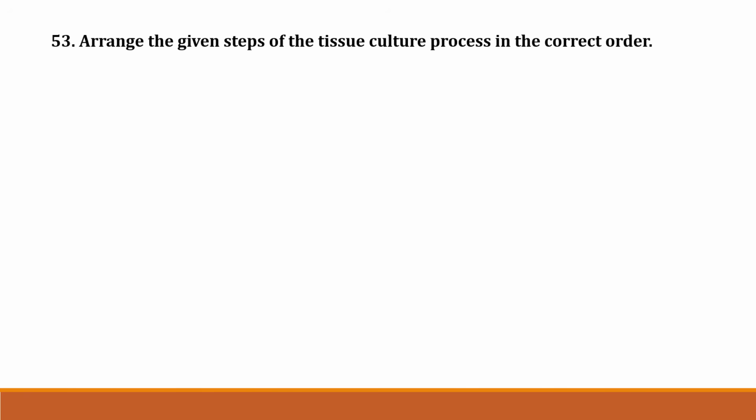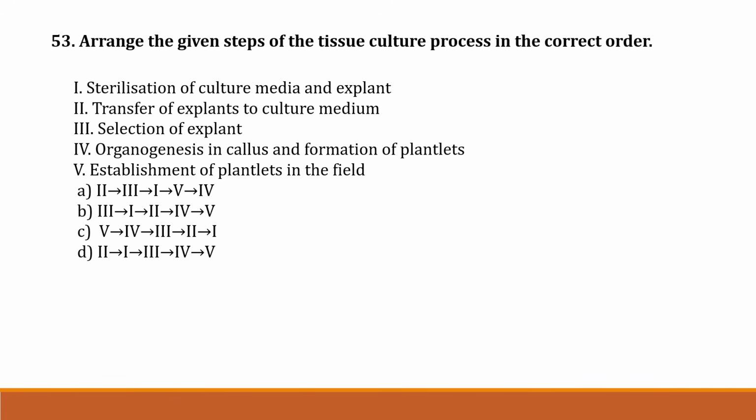The next question, question number 53. Arrange the given steps of the tissue culture process in the correct order. Option 1, sterilization of culture media and explant. Option 2, transfer of explant to culture medium. 3, selection of explant. 4, organogenesis in callus and formation of plantlets. 5, establishment of plantlet in the field. Option A is 2, then 3, then 1, then 5, then 4.